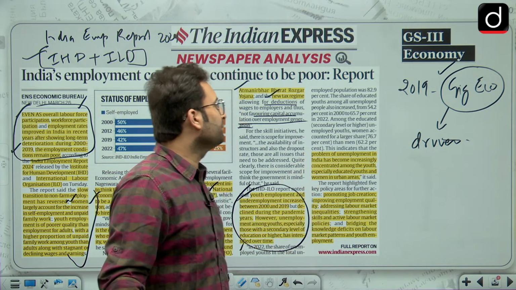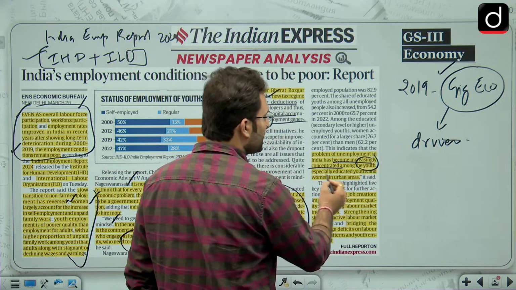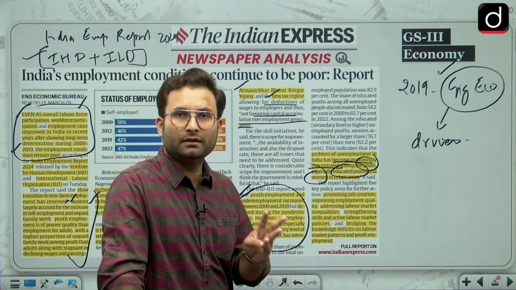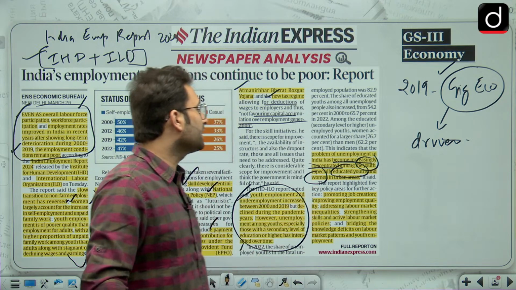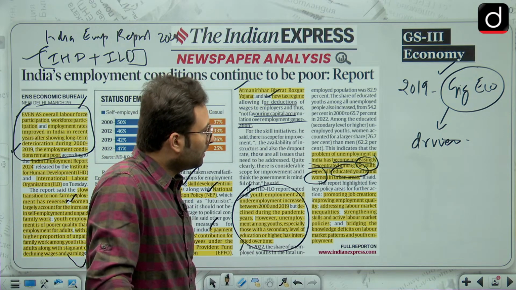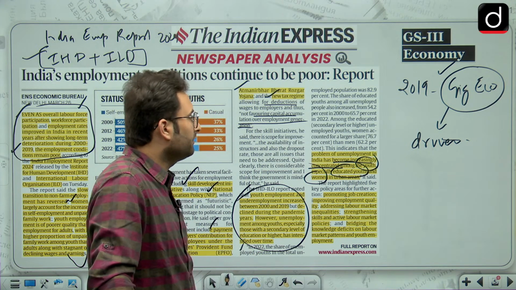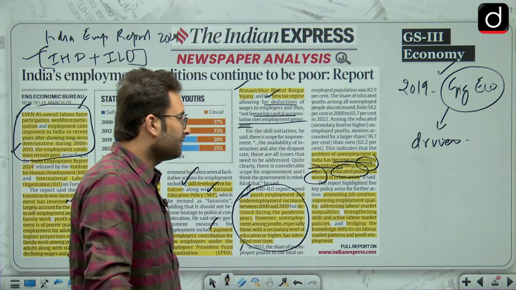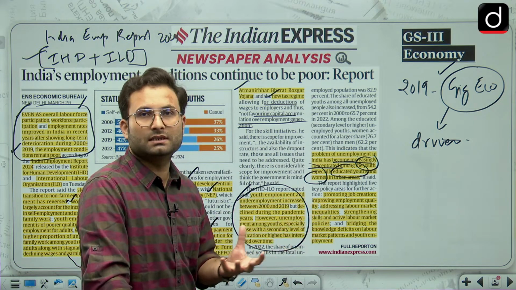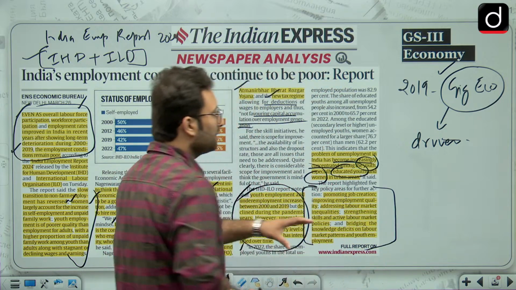Okay, the problem of unemployment in India has become increasingly concentrated among the youth, especially educated youth and women in urban area. So these are the class of people, educated youth and women in the urban areas. Promoting job creation, providing employment opportunities, providing employment equality, addressing labor market inequalities, strengthening skills and active labor market policies, bridging the knowledge deficit on the labor market patterns and youth employment. These are certain key policy areas on which we can work. Now these can be your conclusion, or this can be a solution for certain things.